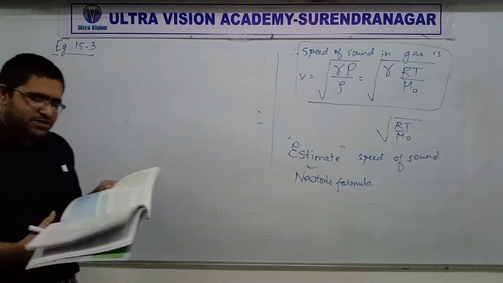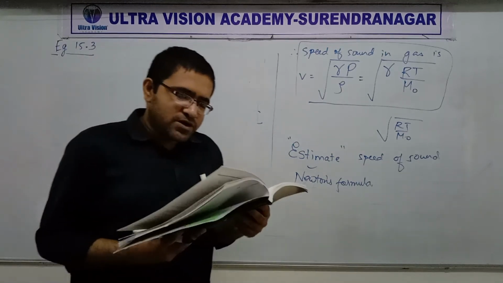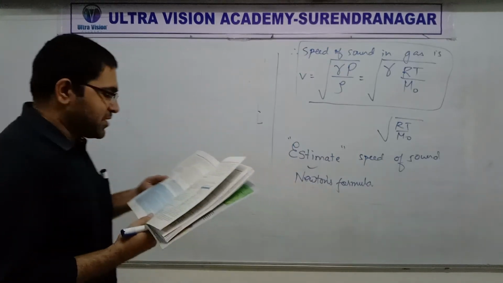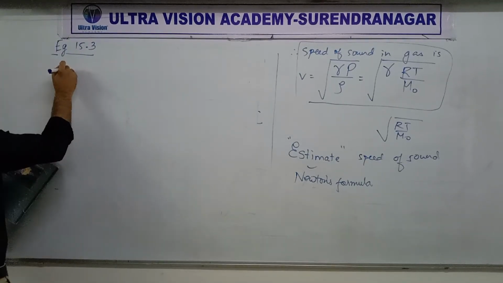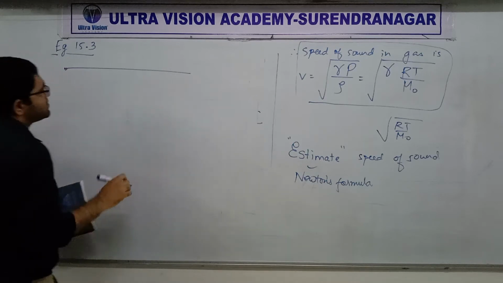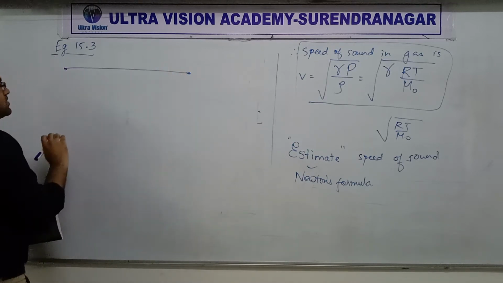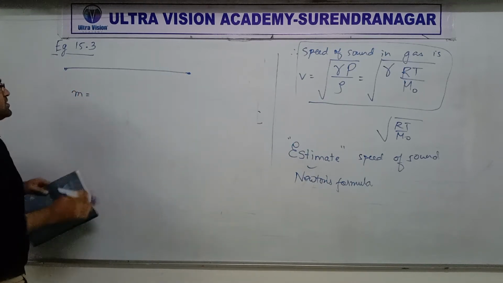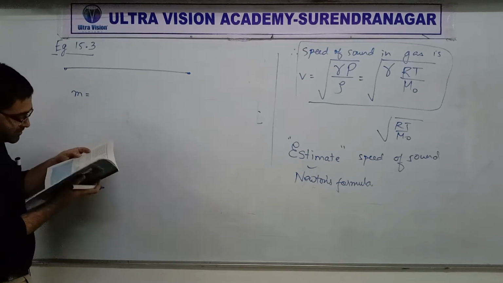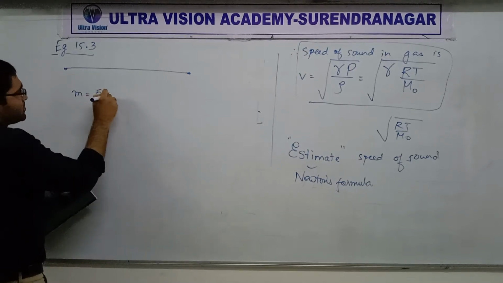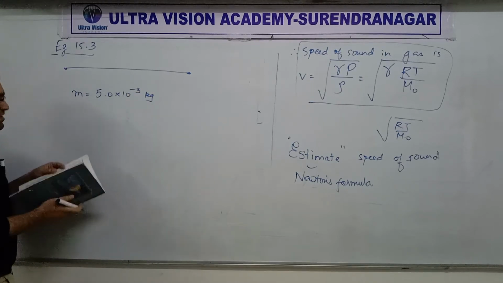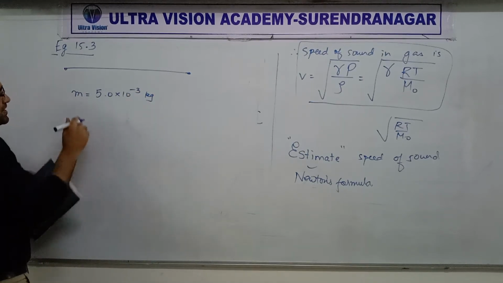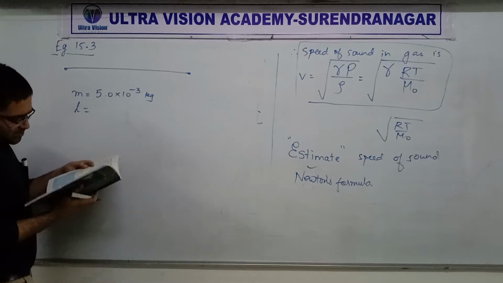Okay, very straightforward question. A steel wire 0.72 meter long has a mass. So let's say there is a steel wire. How much is the mass? 5.0 into 10 raised to minus 3 kg. That's the mass of this wire. How much is the length of this wire?